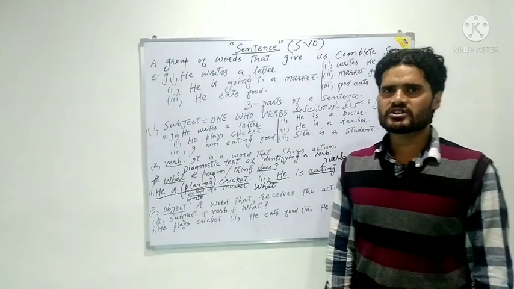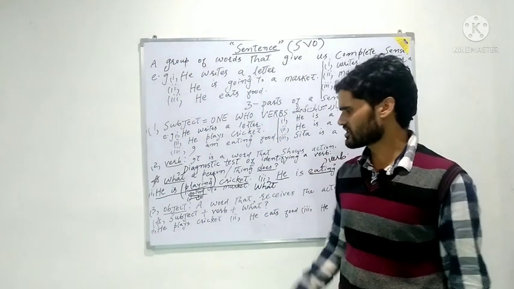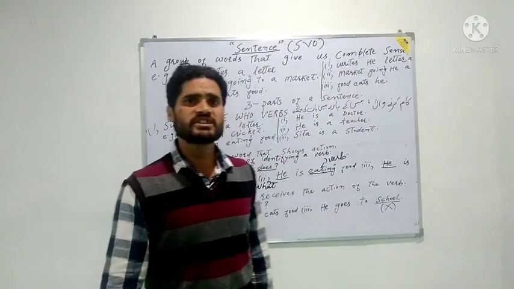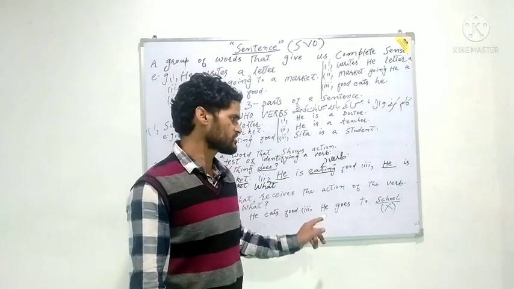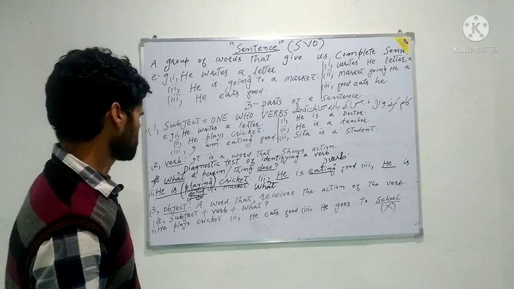Object means a word that receives the action of a verb. It is the general definition. What does it mean? In Urdu we say जिस पर काम किया जाए, but it is not as easy to understand as it appears on the superficial level. Now let us try to understand it with an example.